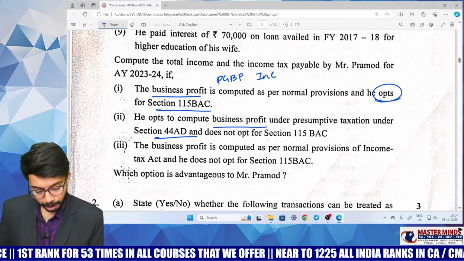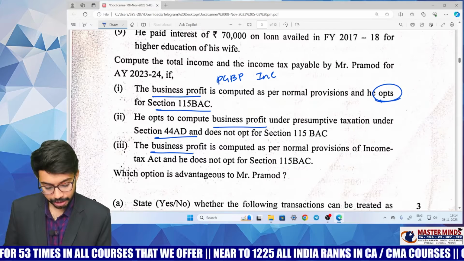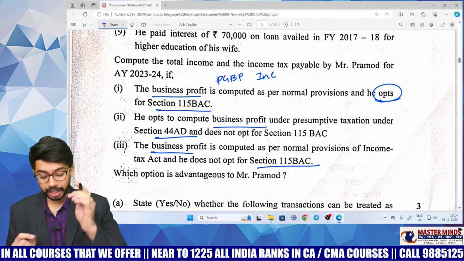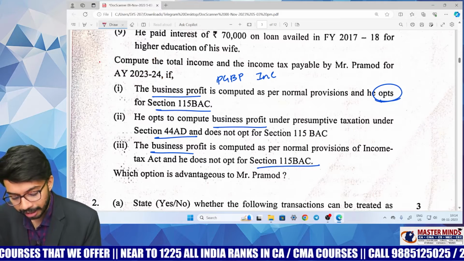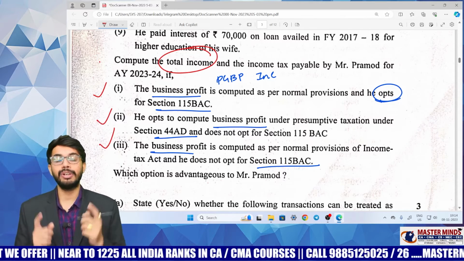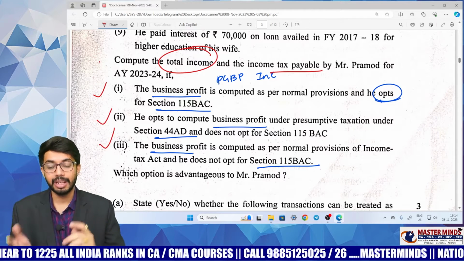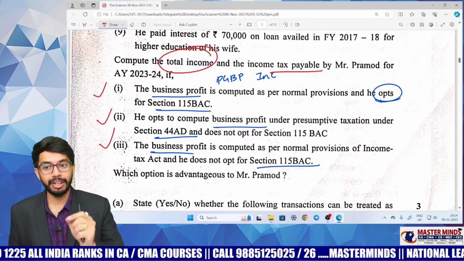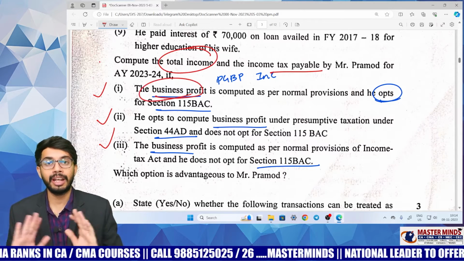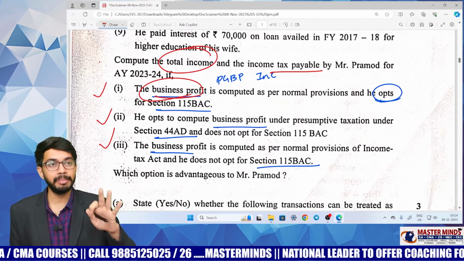The third question is that the business profit is computed as per normal provisions of the Income Tax Act, and he does not opt for section 115BAC. See, the question is asking you to calculate total income in each case, and also to calculate tax liability in each case. Please don't get confused. Many students will only calculate business profit. No, you should not only calculate PGBP income, you should calculate total income, but under three cases.